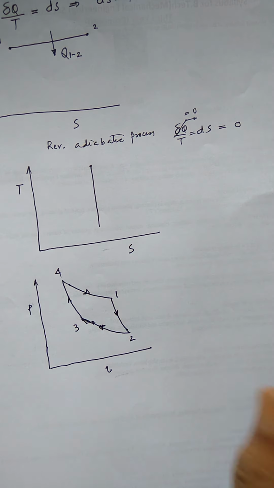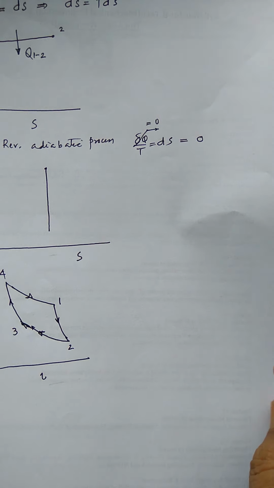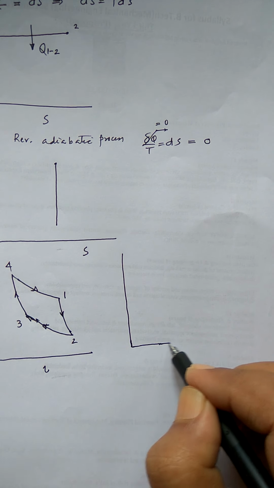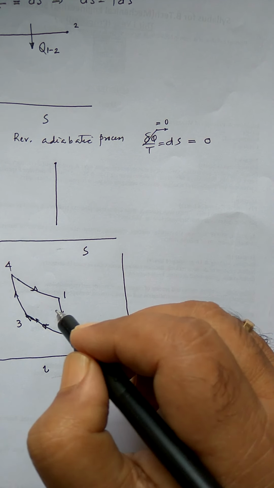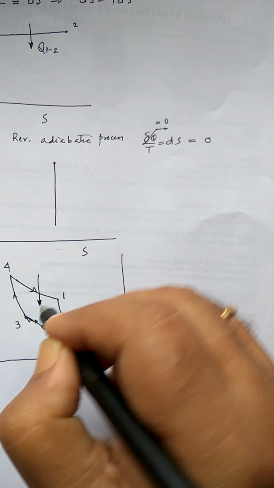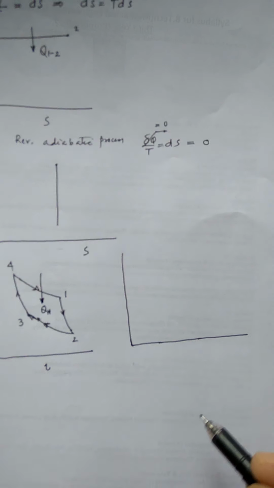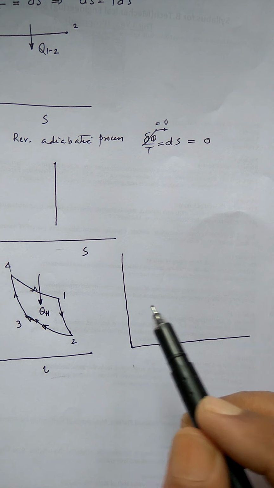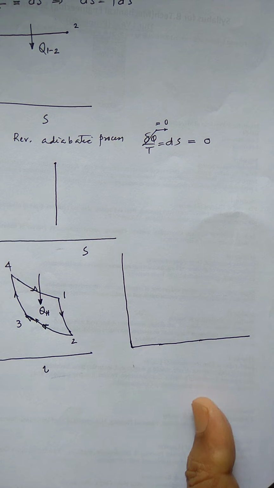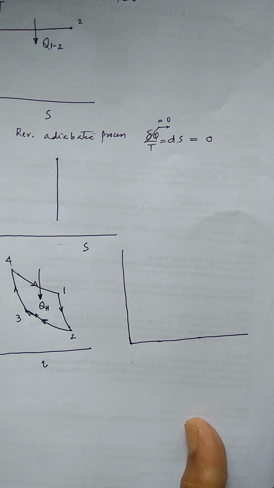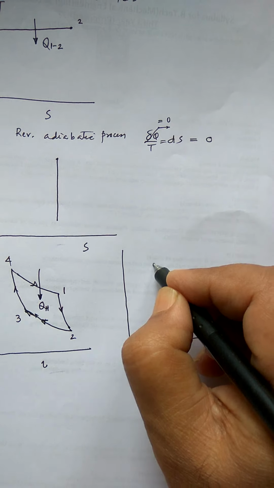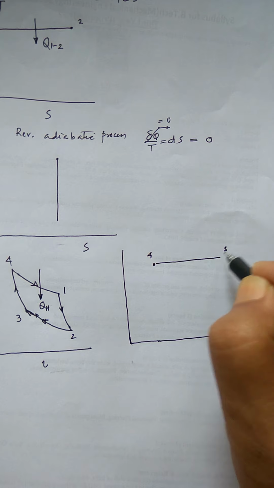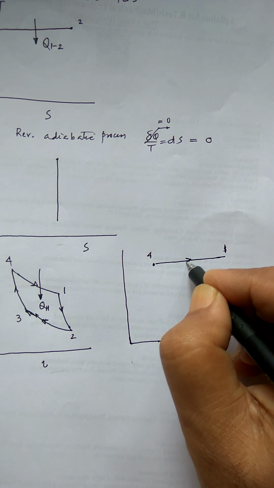Now if I plot it on the TS diagram correspondingly, what will happen during 4 to 1? Here the heat was entering, isn't it? This was QH, if you recall. So from 4 to 1, the temperature is remaining constant, but the entropy is increasing. Why? Because del Q is positive, so it will move somewhat like this. This is 4, this is 1, and this is the direction of the process.